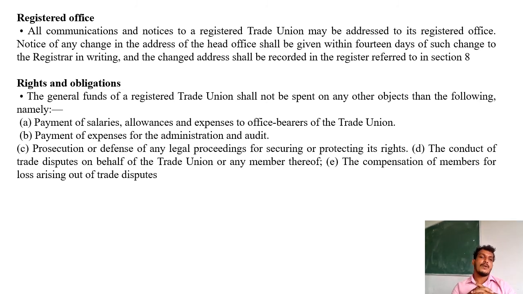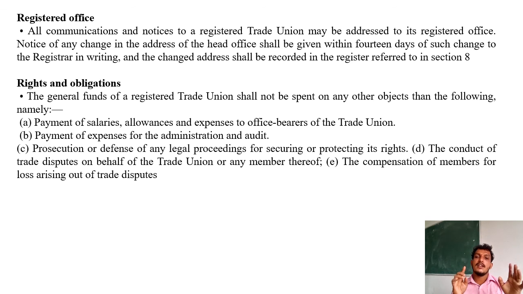So namely, first one, the payment of salaries, allowances and expenses to office bearers of the trade union. So second one is the payment of expenses for the administration and audit. And third one is prosecution or the defense of any legal proceedings for securing or protecting its rights.